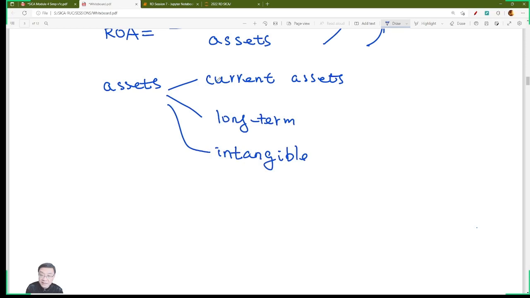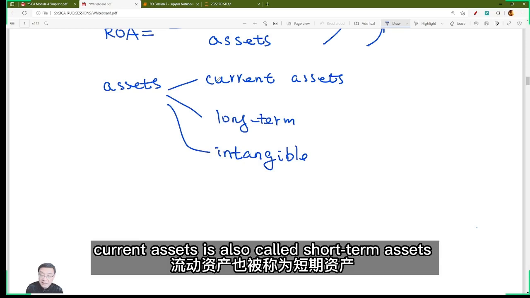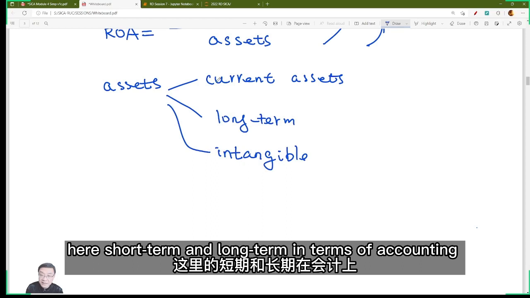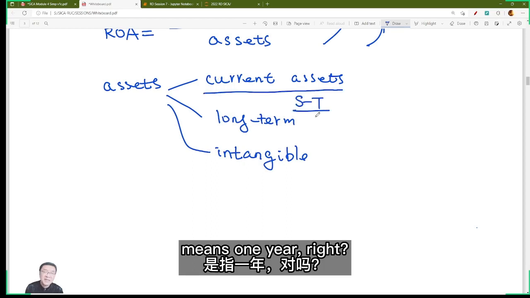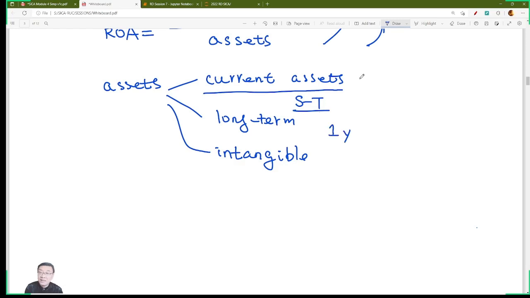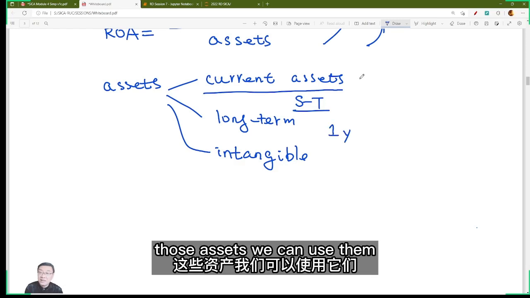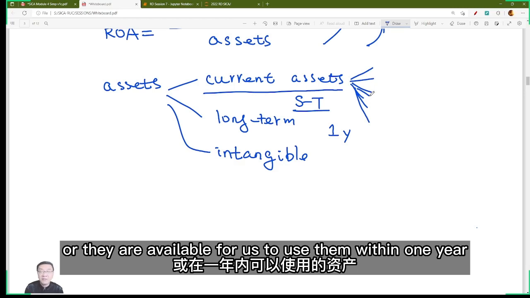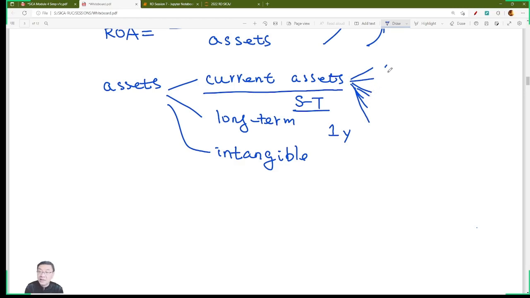Current assets are also called short-term assets. Here, short-term and long-term in terms of accounting mean 1 year, right? But current assets means those assets that we can use, or that are available for us to use, within 1 year.